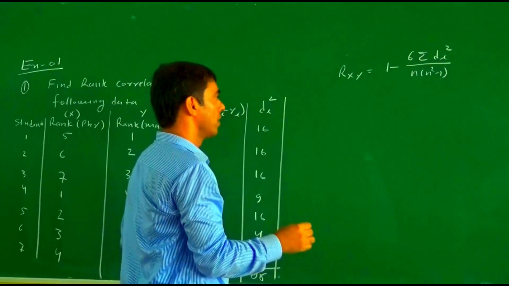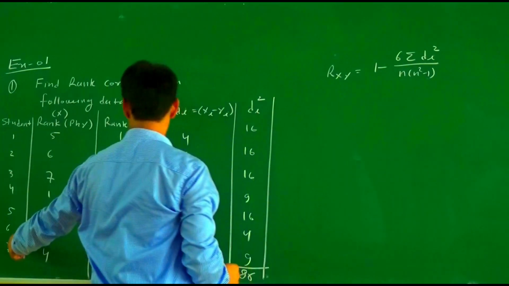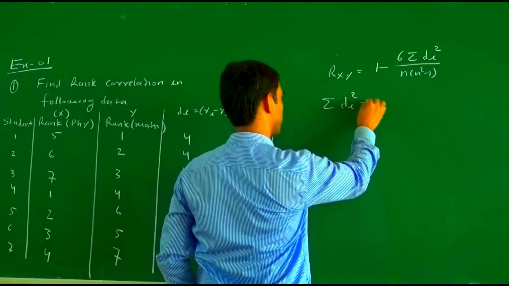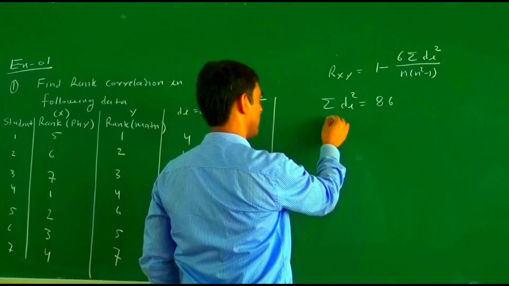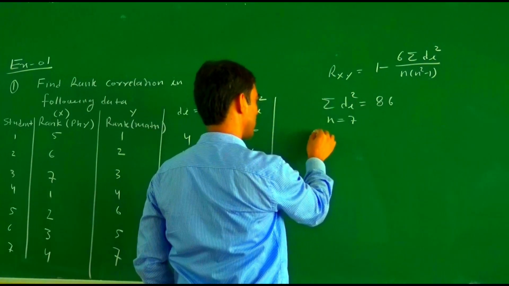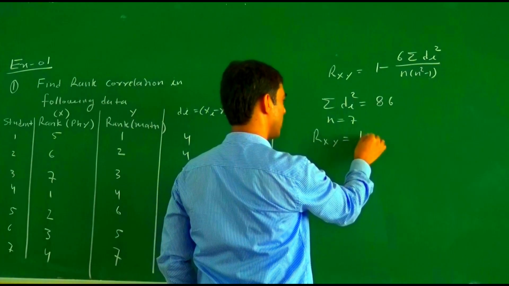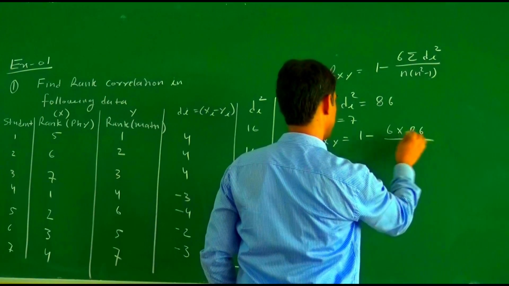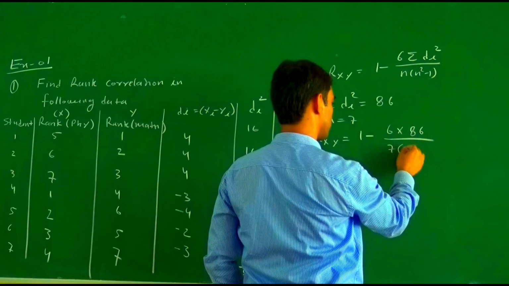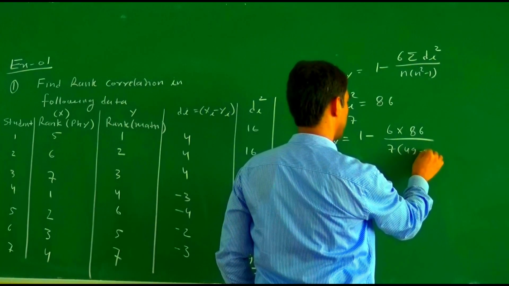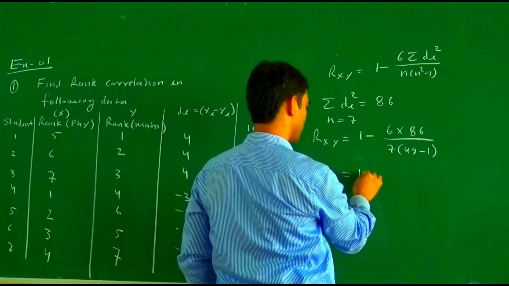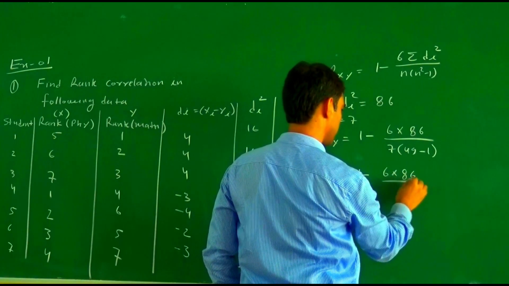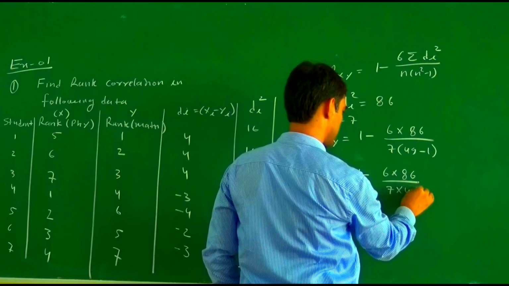Now we put in the values. n is 7, and the summation of di square is 86. So what is the value of Rxy? Rxy equals 1 minus 6 into 86 divided by 7 into 7 square, meaning 49 minus 1. So this becomes 1 minus 6 into 86 divided by 7 into 48.